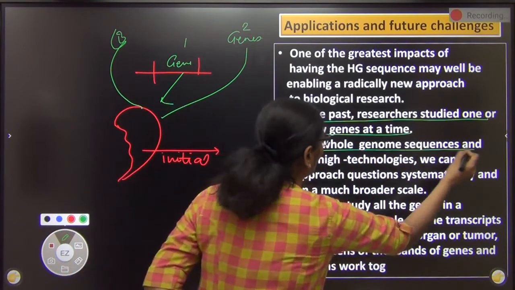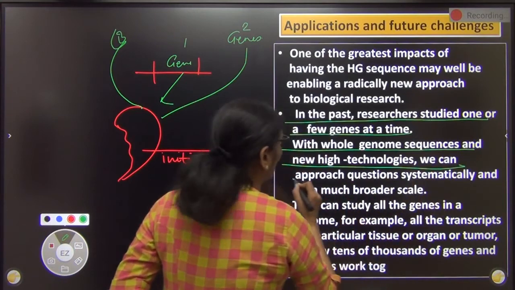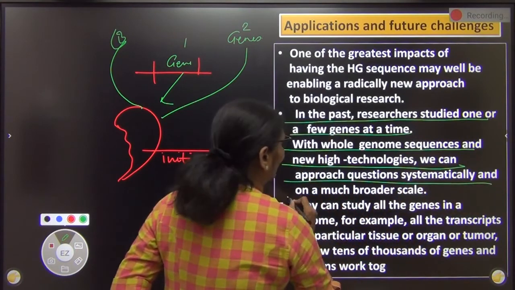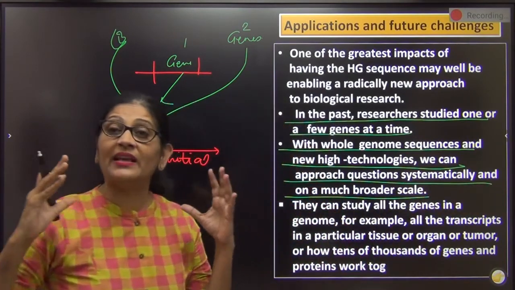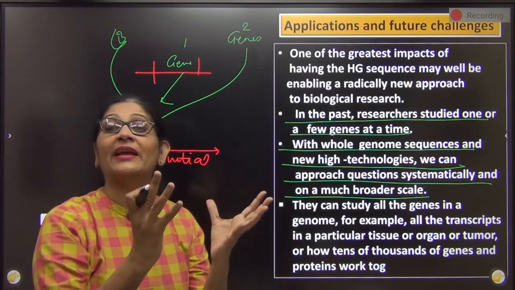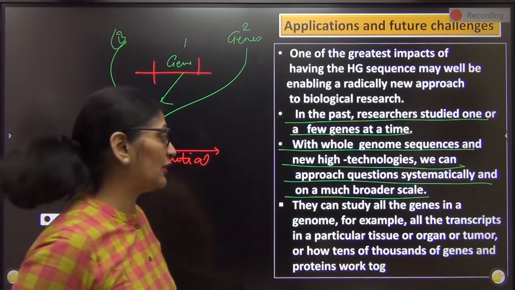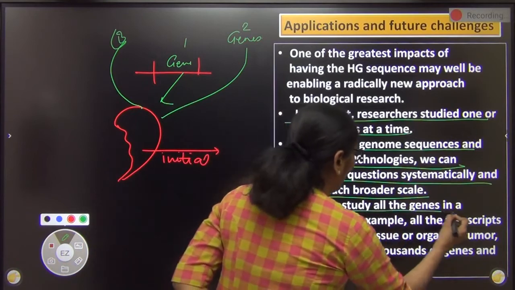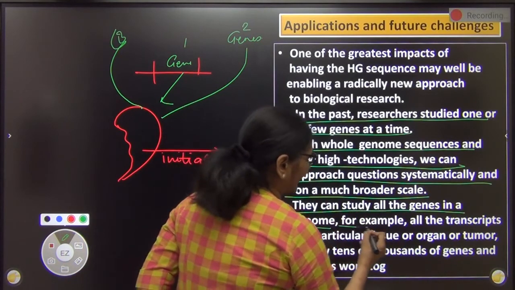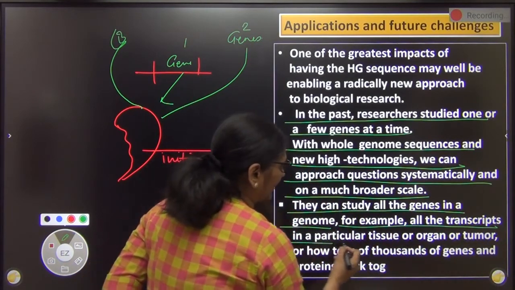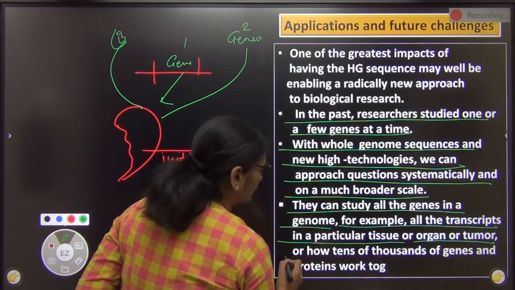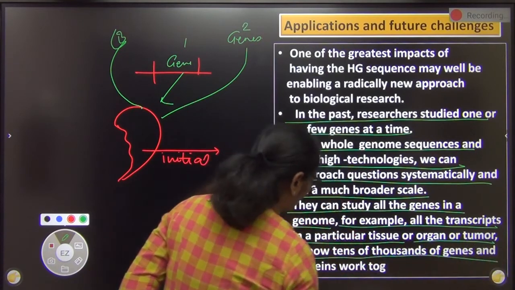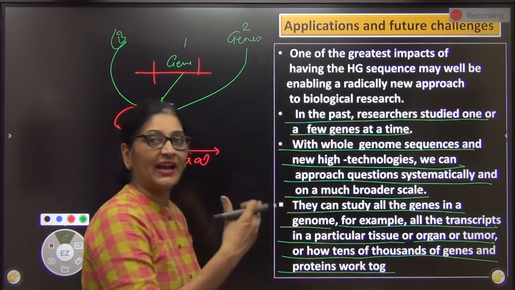With the whole genome sequence, a new high-tech technique, we can approach questions systematically on a broader scale. Now we can see many genes together, and how they function for a particular phenomenon. They can study all the genes in a genome, for example, the transcripts in a particular tissue or organ or tumor, and how tens of thousands of those genes work together.